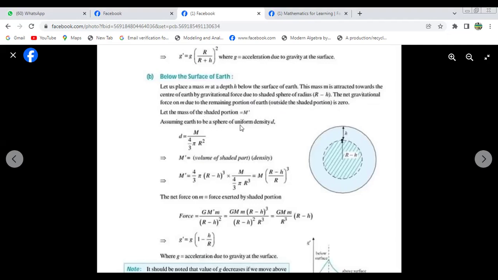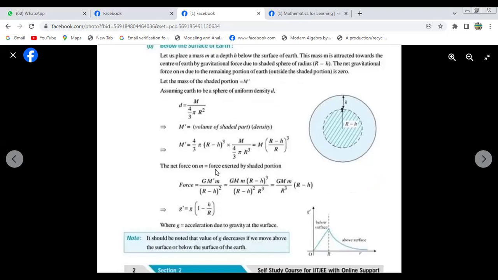Assume that the earth is a sphere of uniform density, then density equals mass per volume. That means density equals the mass of the earth divided by the volume of the earth, 4 by 3 pi R cube. And m dash equals the volume of the shaded part times density. So m dash equals 4 by 3 pi (R minus d) whole cube multiplied by M divided by 4 by 3 pi R cube. That means we get this equation.